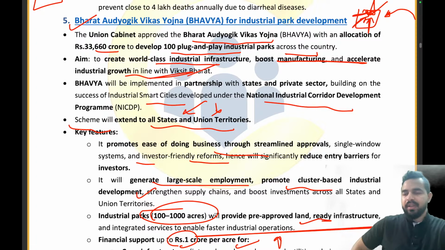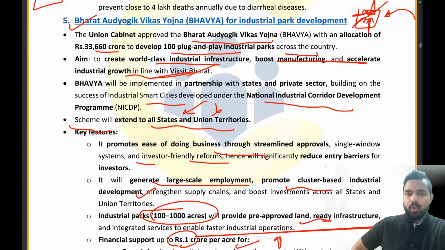Now I want all of you to give me the answers in the chat box. What exactly does Bhavya stand for? Bhavya stands for Bharat Audyogik Vikas Yojana. What is the allocation? 33,660 crores. How many plug and play industrial parks will we be setting up across the country? 600 plug and play industrial parks.